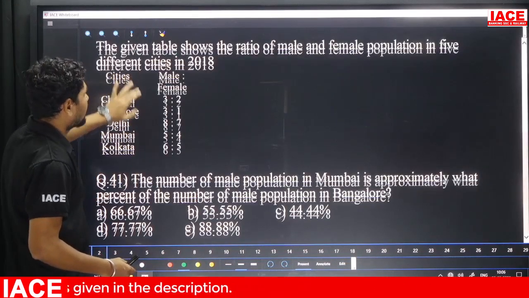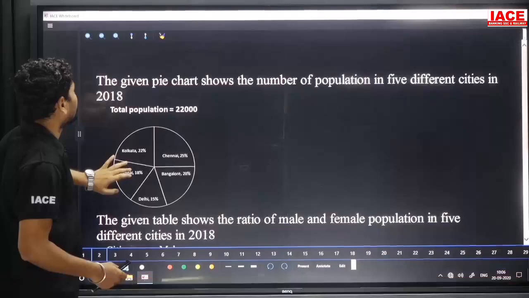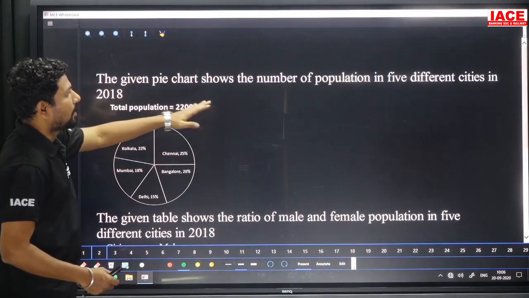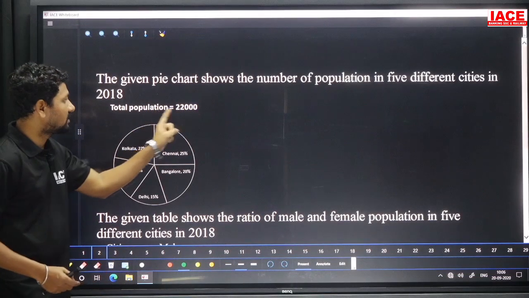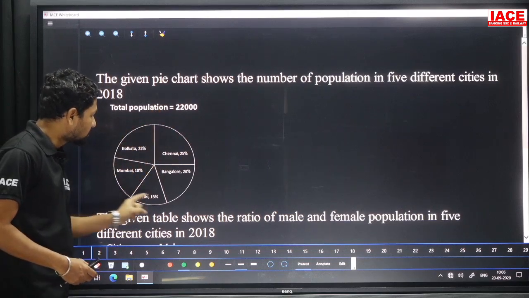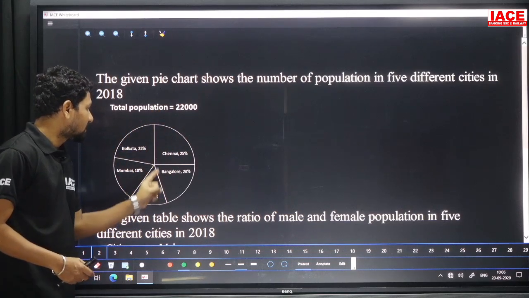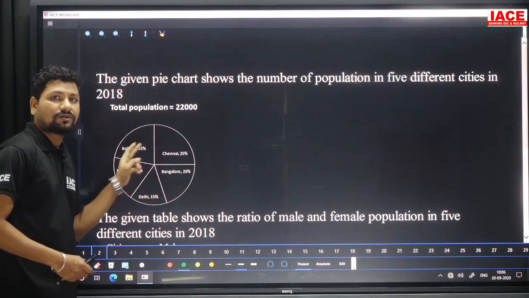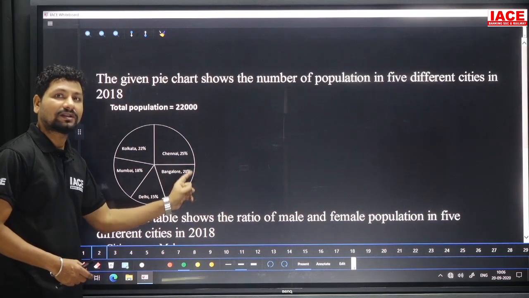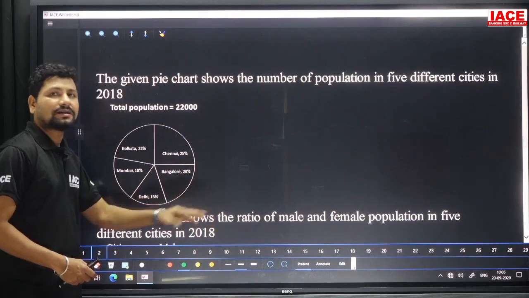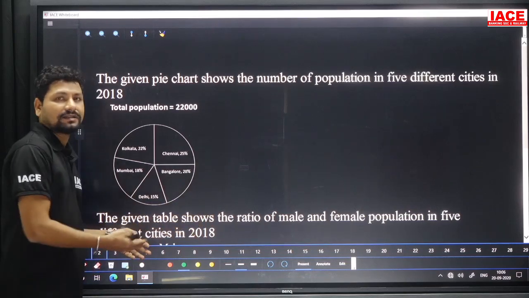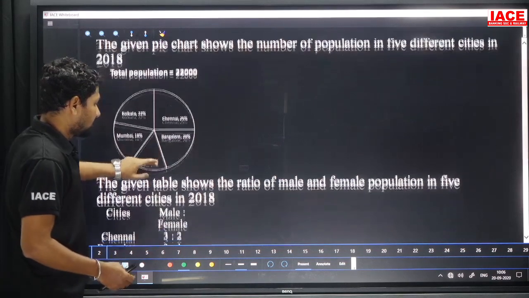First, we are given a data interpretation. The given pie chart shows the population in 5 different cities. The total population is 22,000, distributed across all the cities, from Chennai to Kolkata. Overall it is equal to 100%, and 100% is equal to 360 degrees also. Based on the central angle we can calculate whatever is required